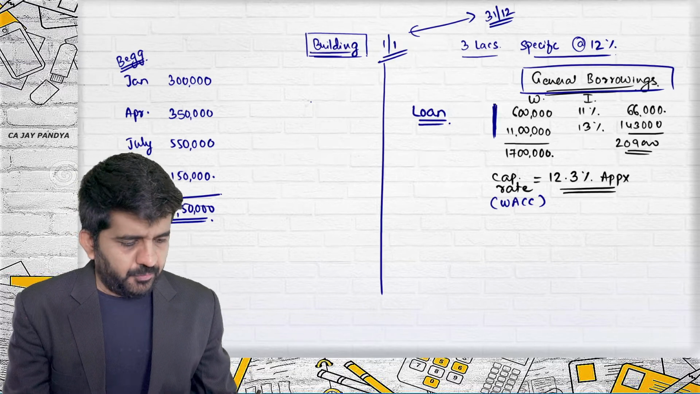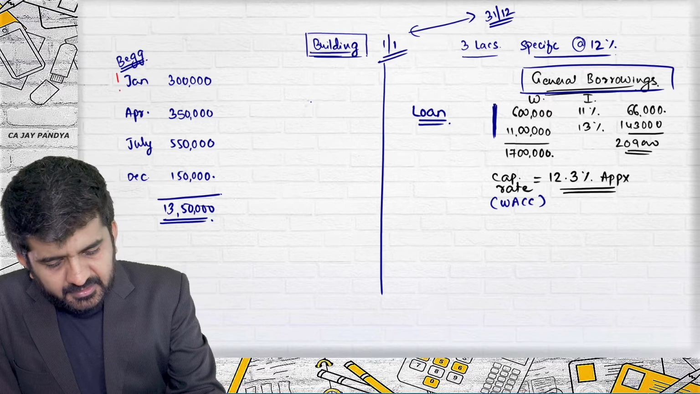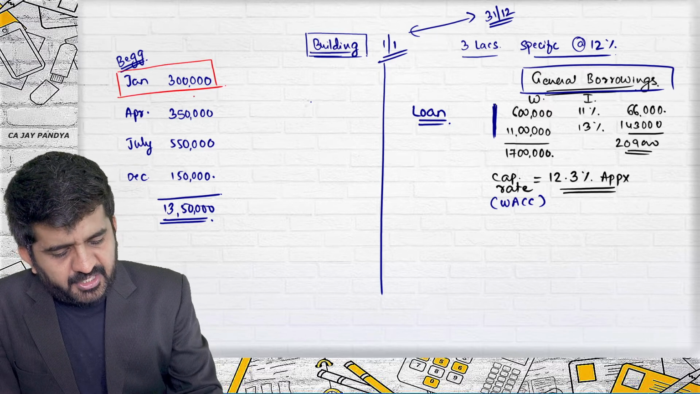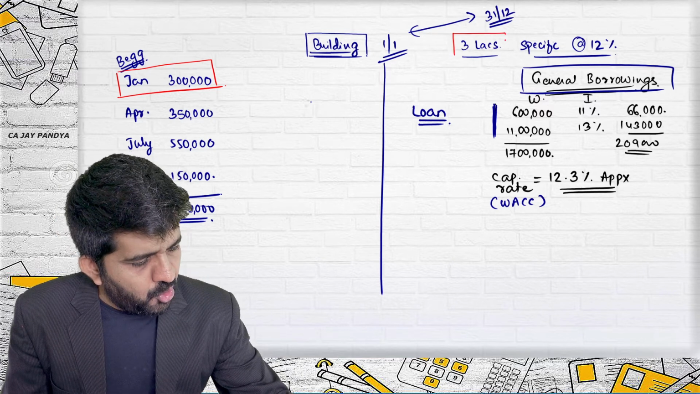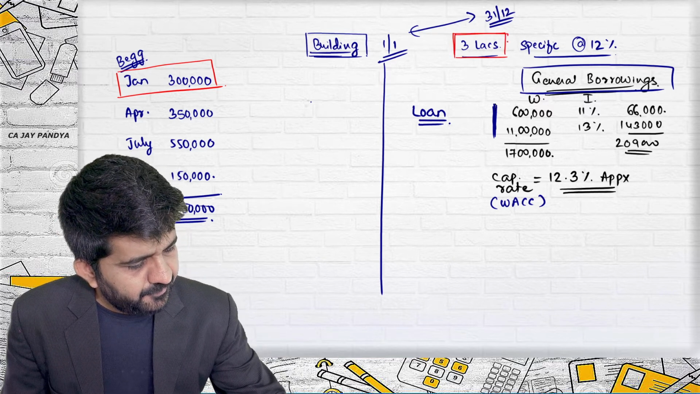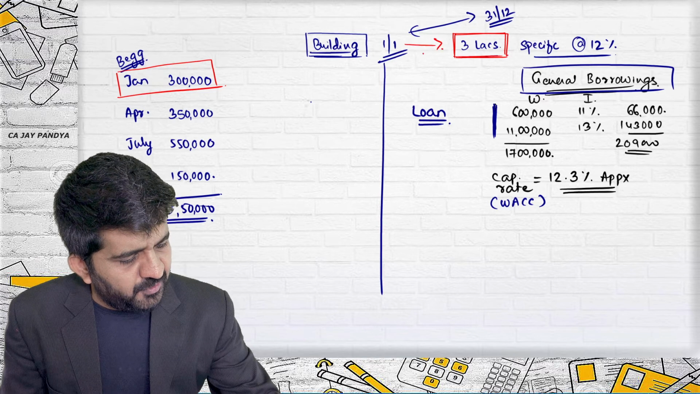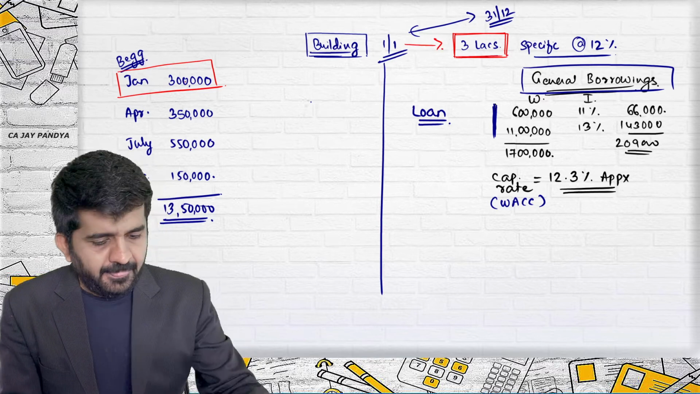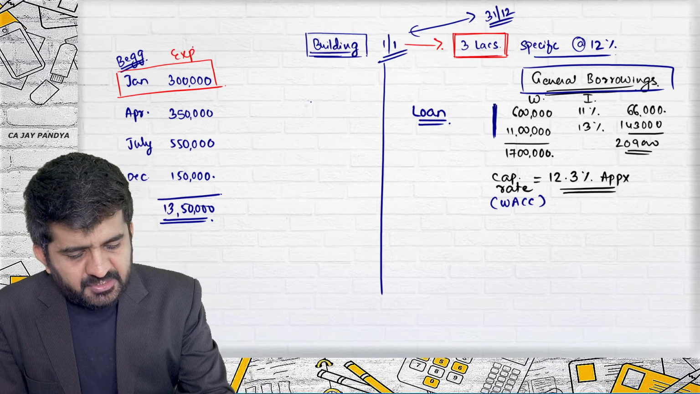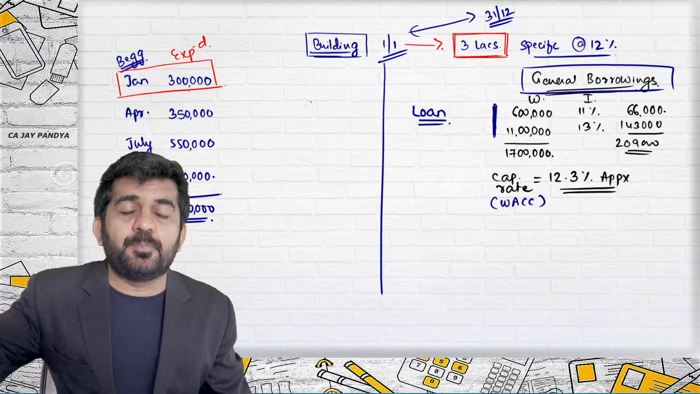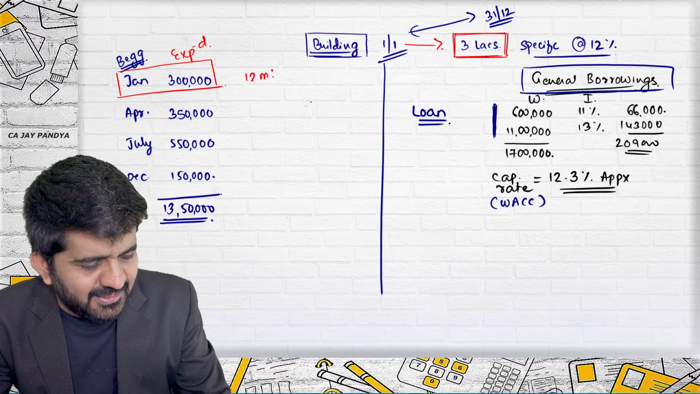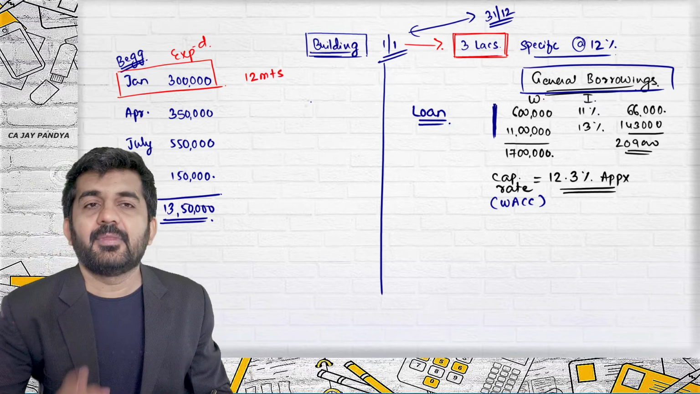Okay, let me tell you. See, this 3 lakhs rupees in January was borrowed on 1st January. Expenditure was done on 1st January. So this 3 lakhs rupees loan is used for 12 months. Alright.